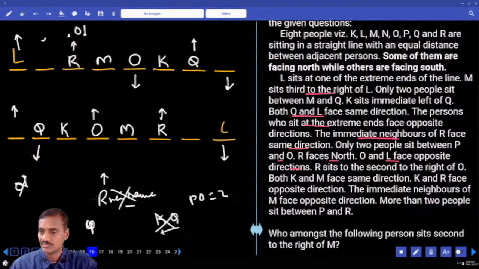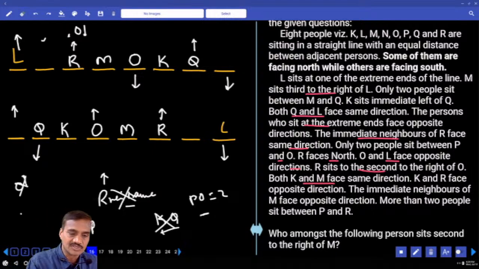And next one. Both K and M are facing the same direction. Now, between P and O there are exactly 2 people. There are 2 possibilities for O and P. Here also we have 2 possibilities. And next one, K and M face the same direction.